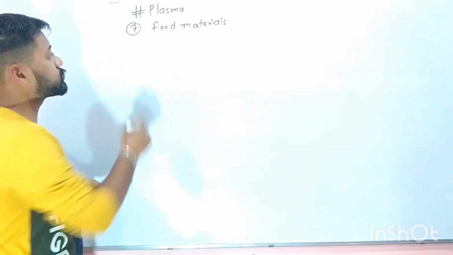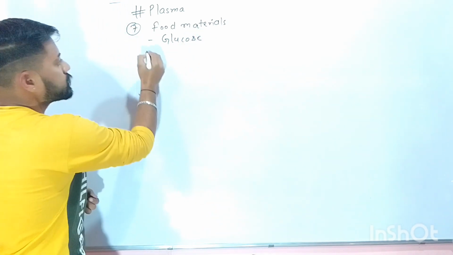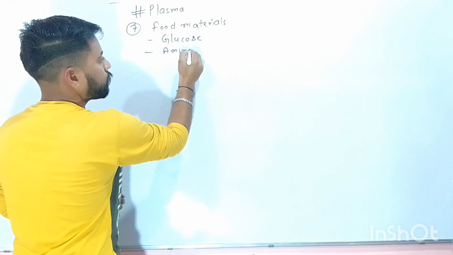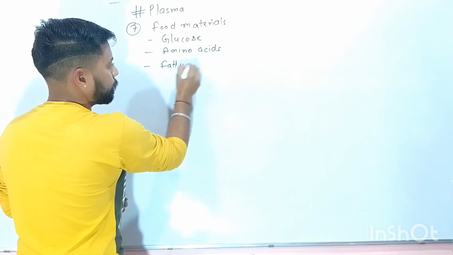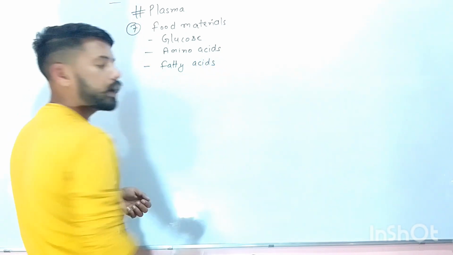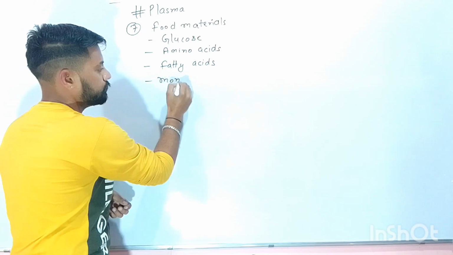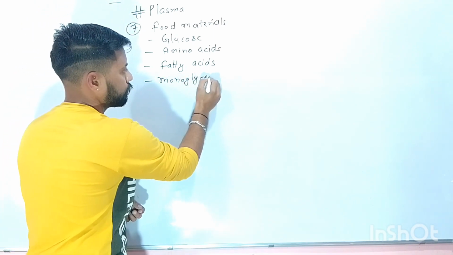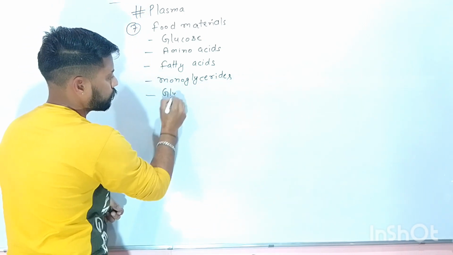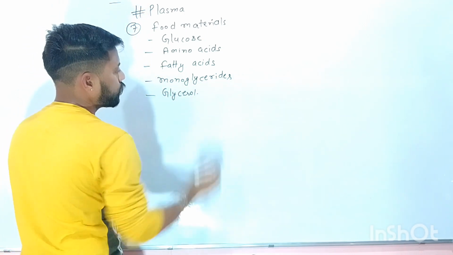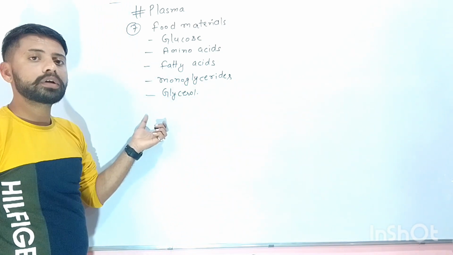This food material includes glucose, amino acids, fatty acids, other products of fat digestion like monoglycerides, and even glycerol. We will talk about these absorbed materials in the digestion chapter later on.